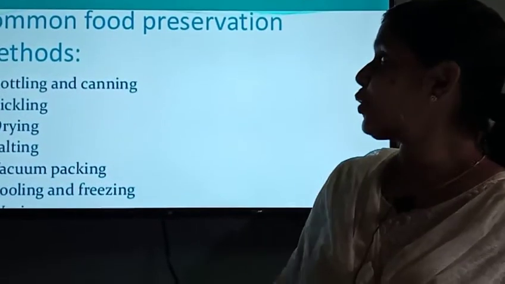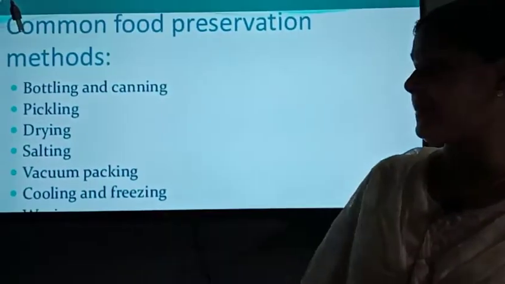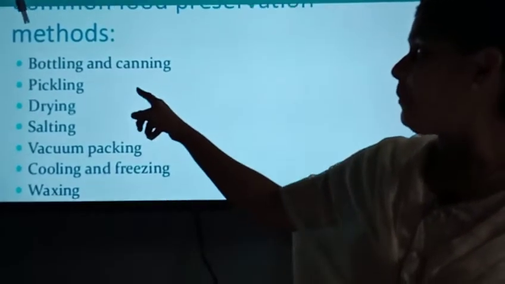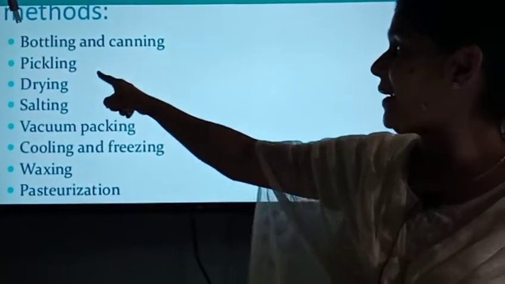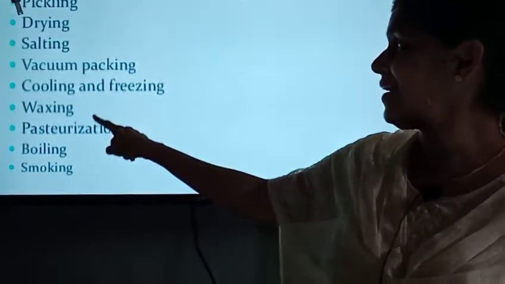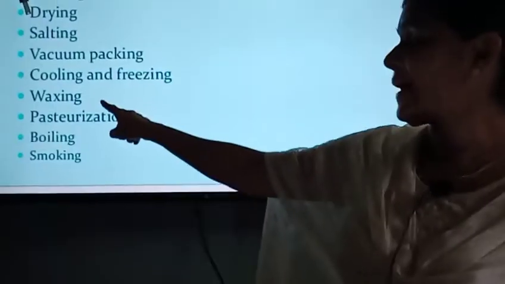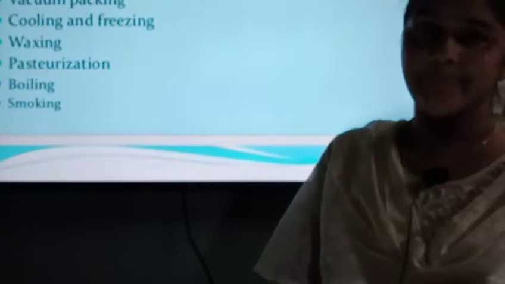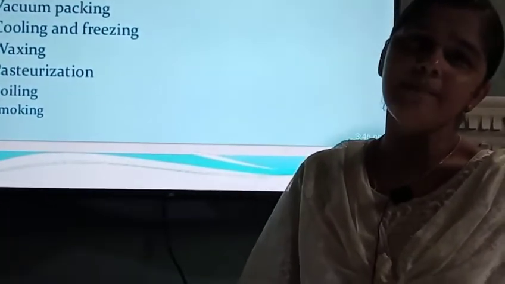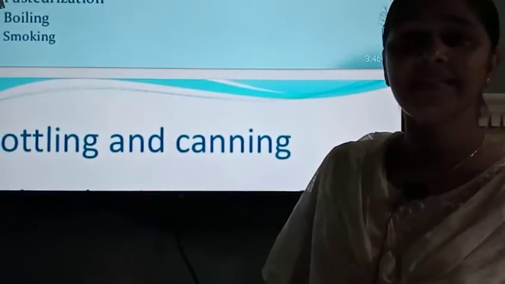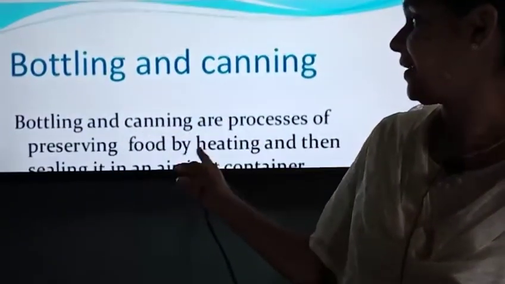Now let's see what are the common food preservation methods. All these are very familiar to you. Let's see what are the different methods. Bottling and canning, pickling, drying, salting, vacuum packing, cooling and freezing, waxing, pasteurization, boiling and smoking. All these are the different common methods of food preservation. And the first one is bottling and canning.